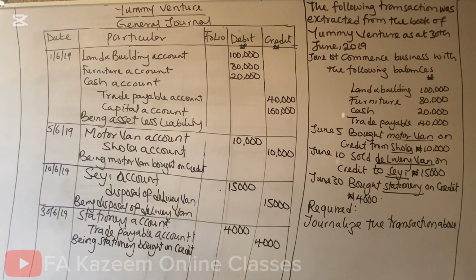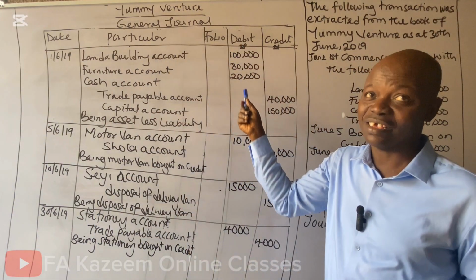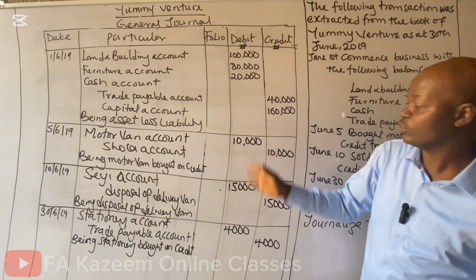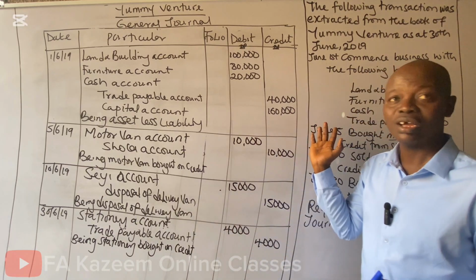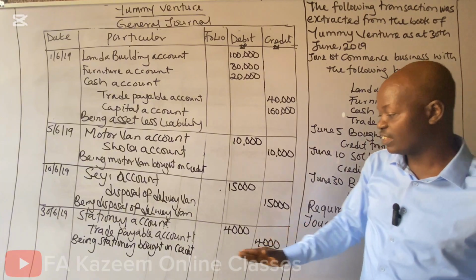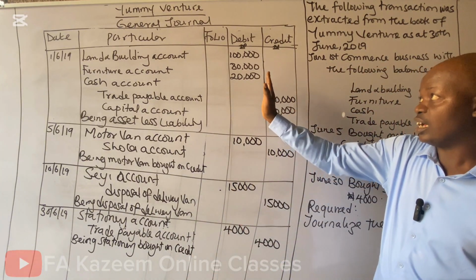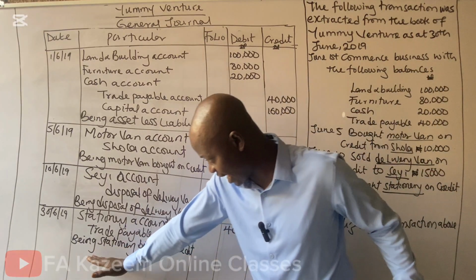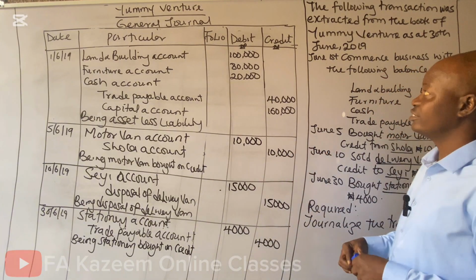Now, students, don't make a mistake. If you look at it, the general journal looks like a trial balance, which means you may be thinking whether we are going to total the debit side and the credit side. Once you total it, you have failed all. You don't need to total. After you finish the last transaction, keep the posting open. Don't total it. Once you are done with the last item, leave it. We have come to the end of the general journal.